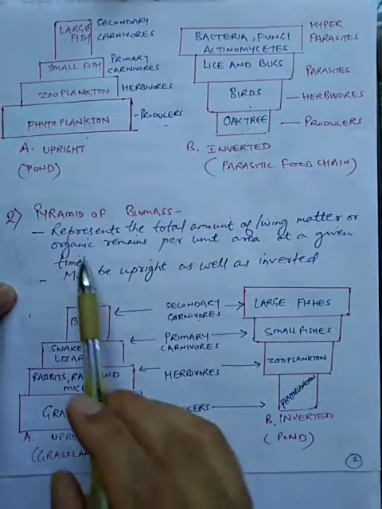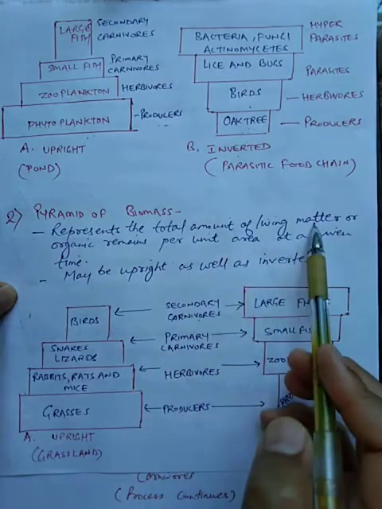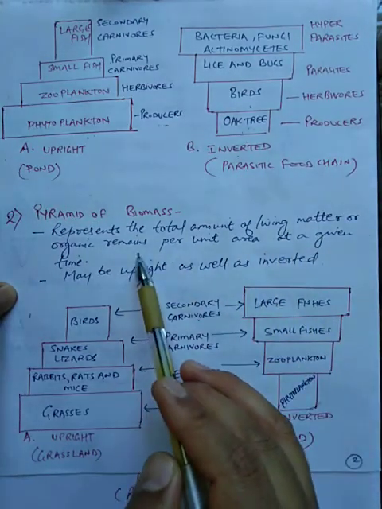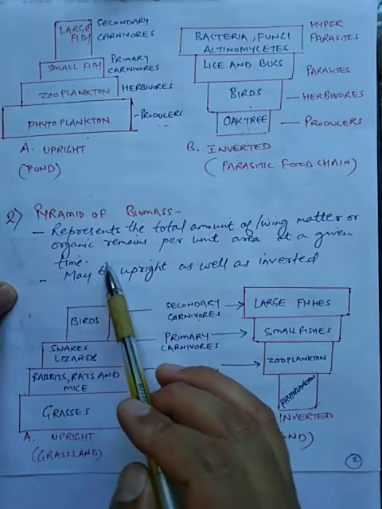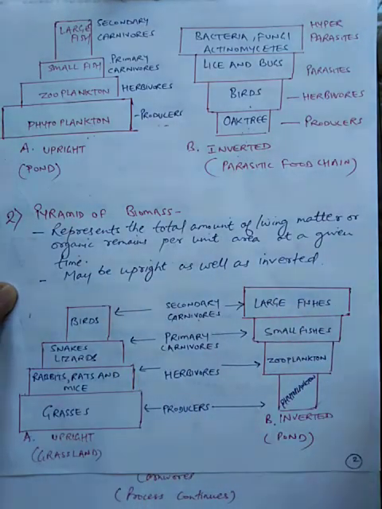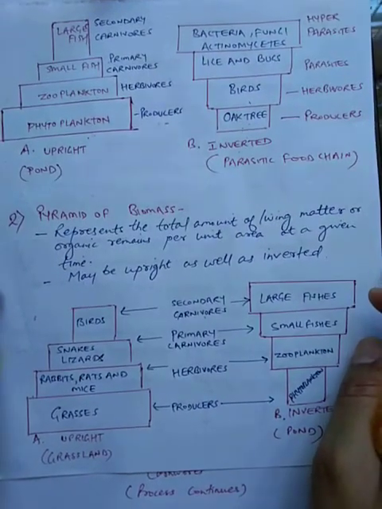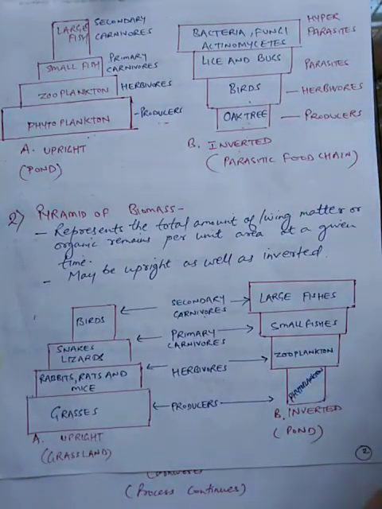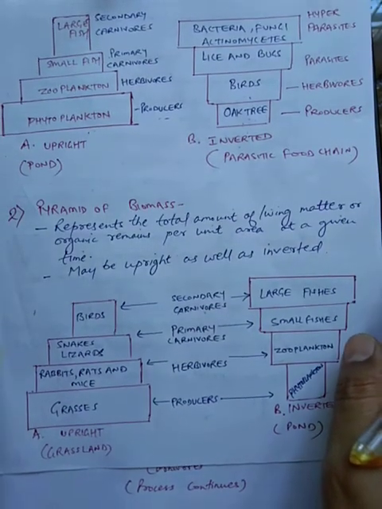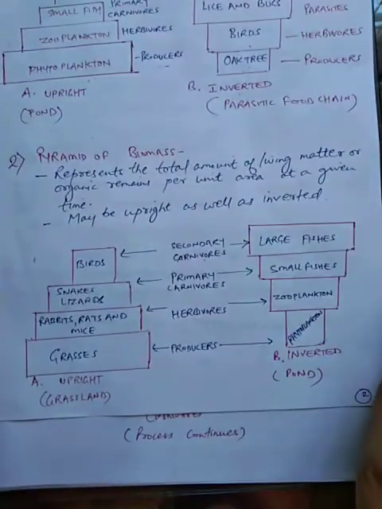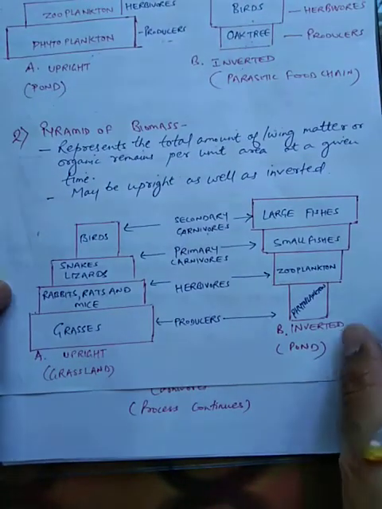So you can see here it is representing the total amount of living matter or organic remains per unit area at a given time at different trophic levels in a food chain. Again, the pyramid of biomass can be upright as well as inverted. Again, we are going to understand this with the help of graphical representations of pyramids.